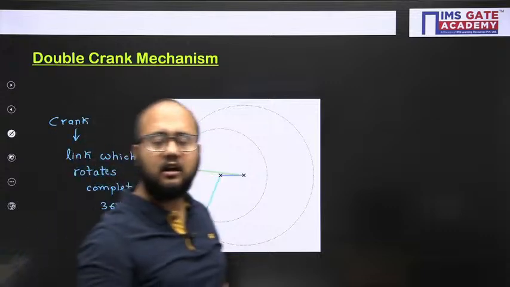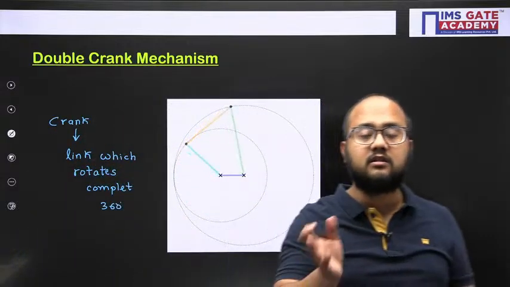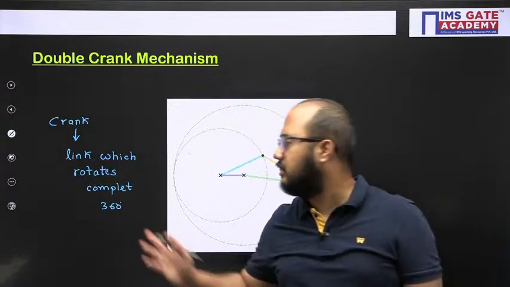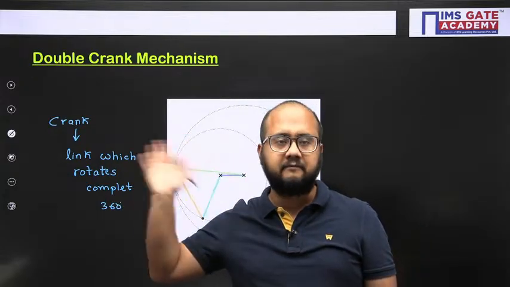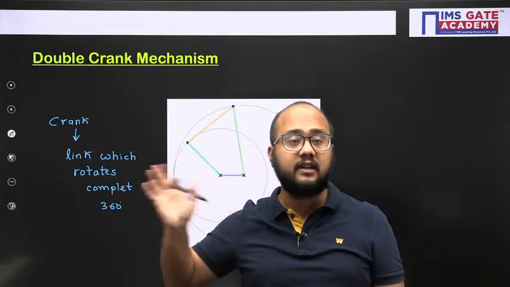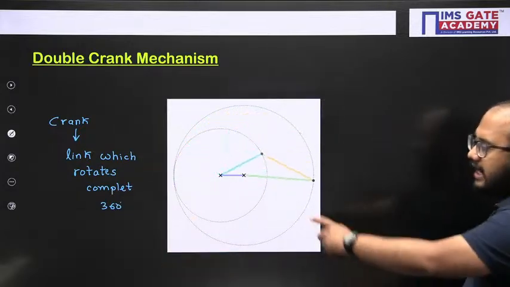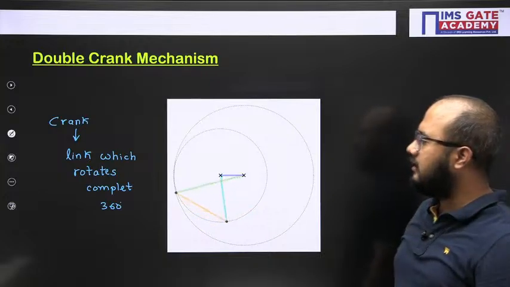And what is rocker? Rocker is that link which is not rotating complete 360 degree. Less than 360 degree it is going to rotate, like it is oscillating. So crank is that link which rotates complete 360 degree.